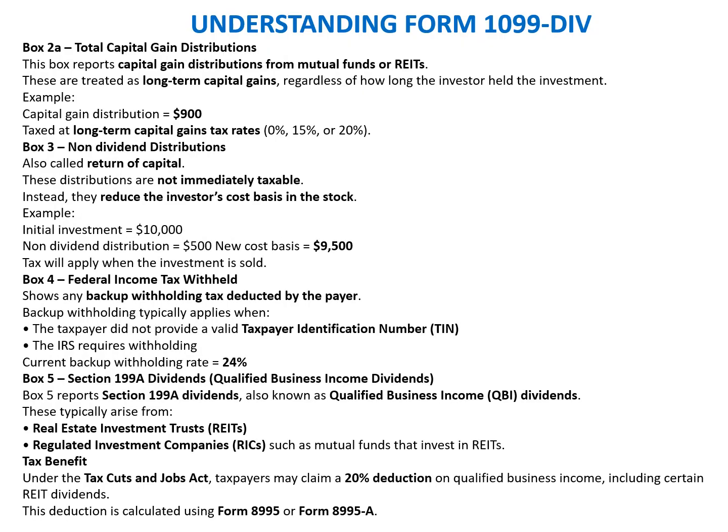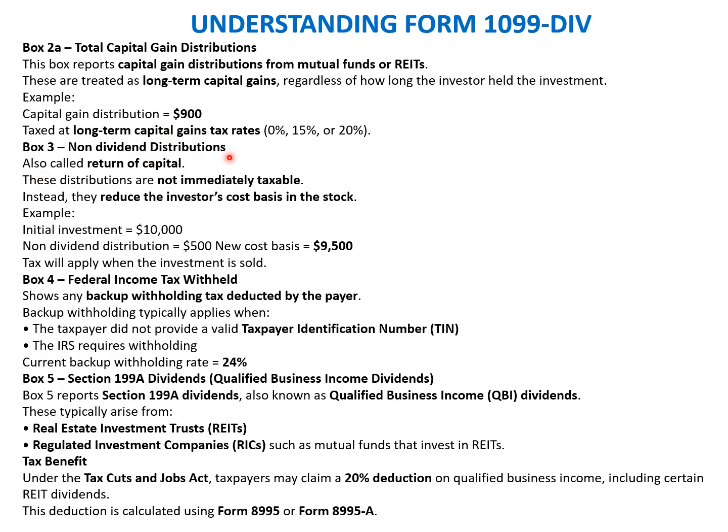Okay, box 2A is total capital gain distribution. This box reports the capital gain distributions from mutual funds and REITs. These are treated as long-term capital gains regardless of how long the investor held the investment. Capital gain distribution, just an example here.